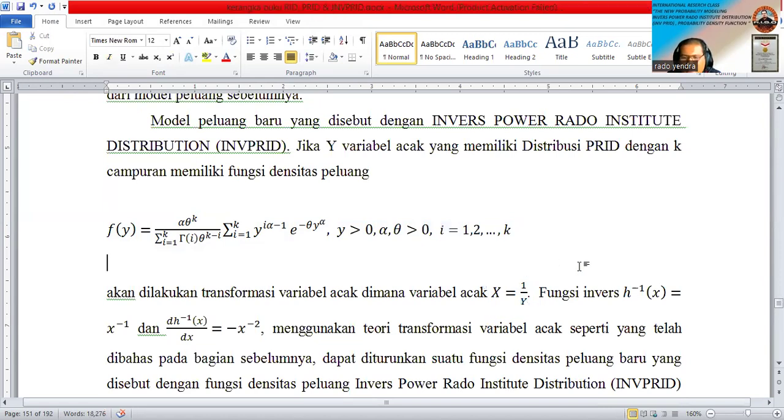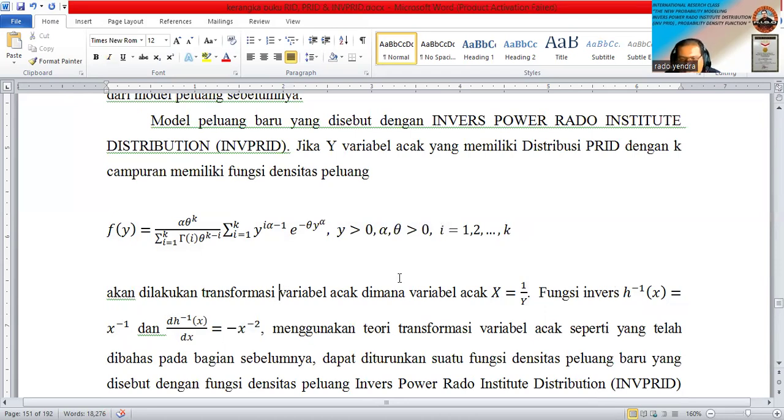So first, we must take the inverse: h inverse of x equals x power minus 1. And then we take the derivative of the inverse of h with respect to x, which becomes minus x power minus 2.